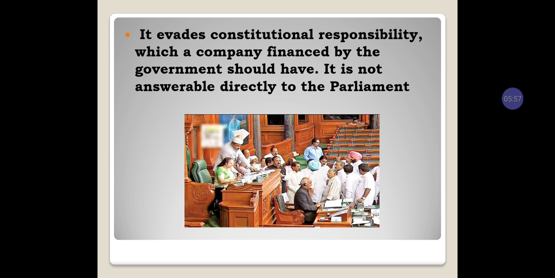If the company is making losses or has overspent, where expenses are more and revenue is less, even then the company is answerable to Parliament. Each and every expense should be answered to the government.